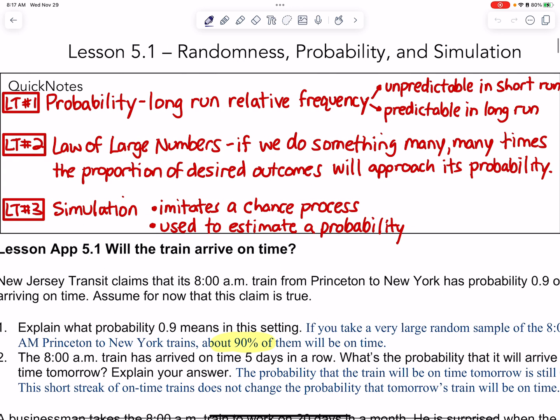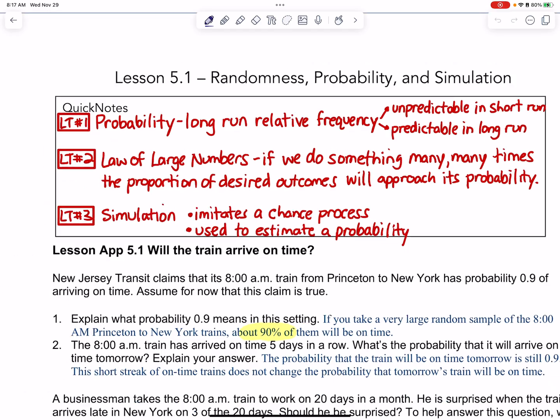And finally, a simulation. The simulation imitates a chance process, and that's exactly what we did when we did our estimation. We used a basketball simulator. I didn't go down to the gym and make the shots. I just used a simulator, and I plugged in that I want you to simulate what it would look like for an 80% free throw shooter. So it would give me a simulation of what I would potentially do as far as making or missing if I truly had an 80% probability of making it. And it's used to estimate the probability.